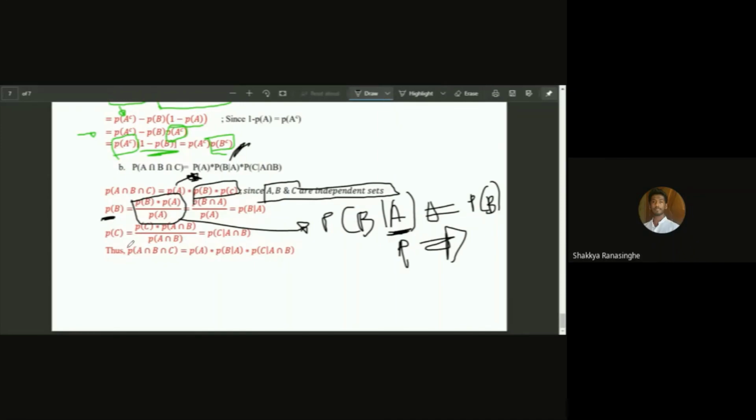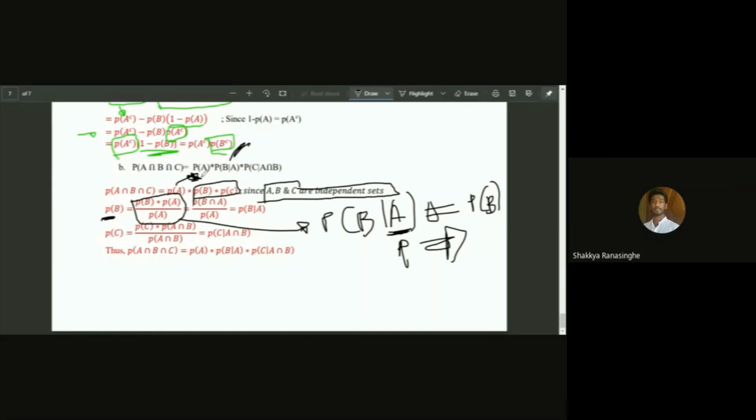Then the next part, probability of C, and likewise I'm multiplying and dividing by the probability of the intersection of A and B, and that is once again the probability of C given A intersection B.